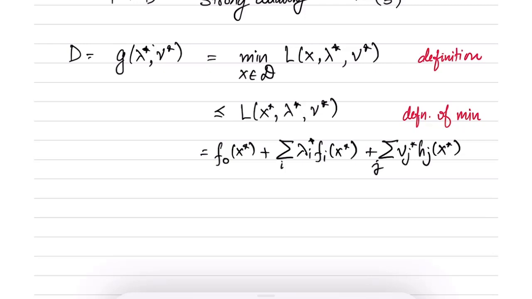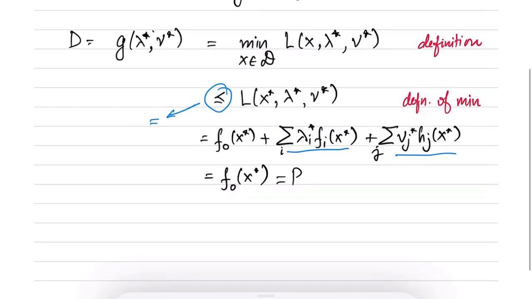For strong duality to hold, it should necessarily hold that this should be equal to f naught of x star, which means that this term should vanish, this term should vanish, and this inequality must become an equality, right? So for strong duality to hold, it is required that these three things hold. This inequality must become an equality and these two terms should vanish. Then only strong duality will hold.